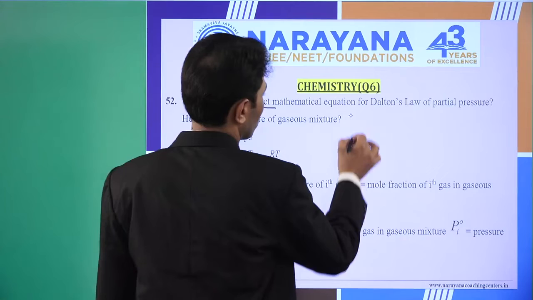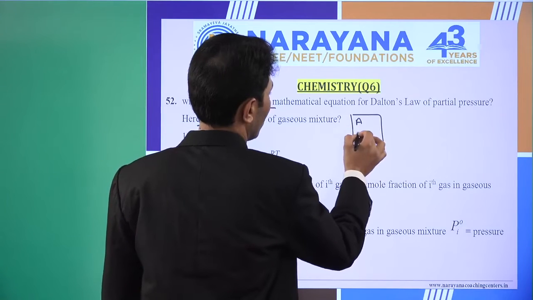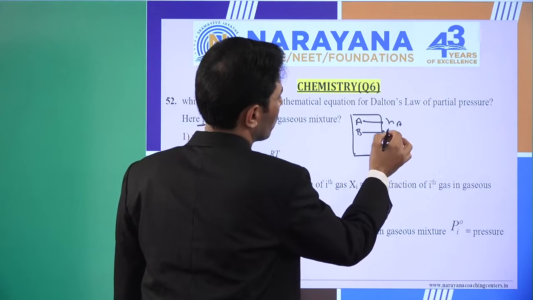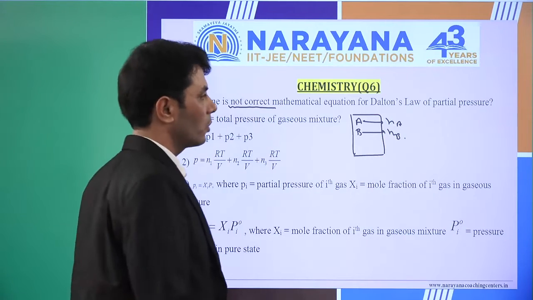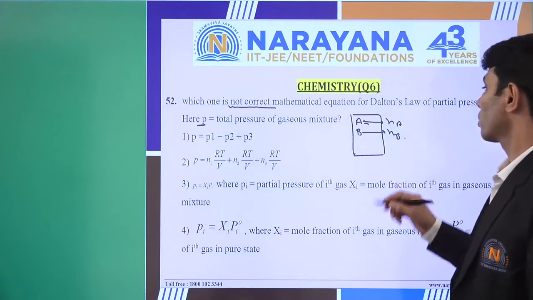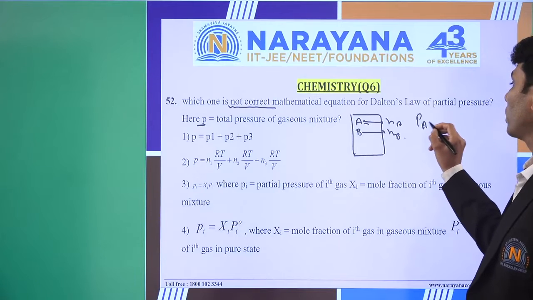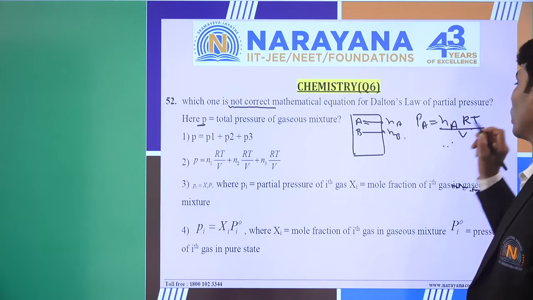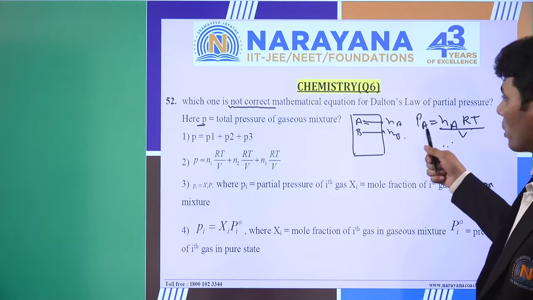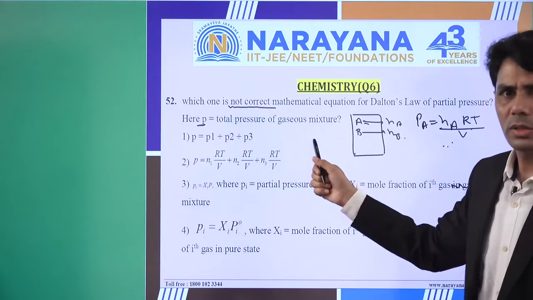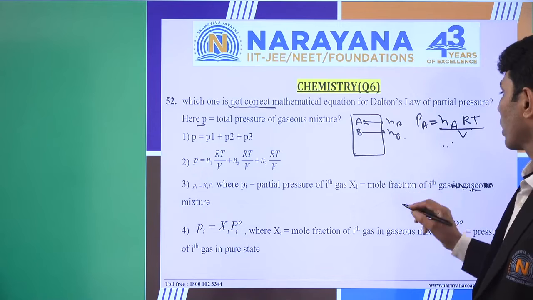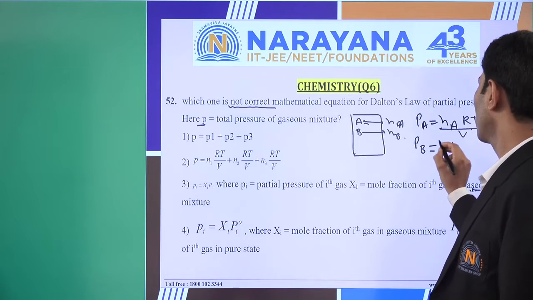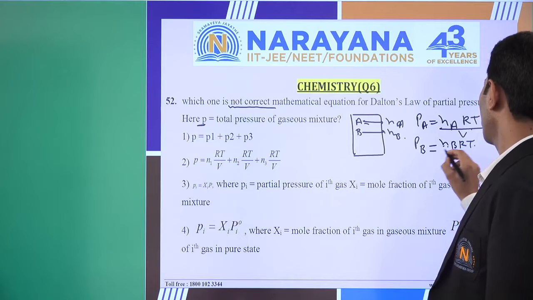So suppose that we assume we have a container in which we have, let's say, A and B, two different gases. There will be some number of moles of gas A and some number of moles of gas B. Suppose that I want to calculate the partial pressure of A, then what will be the expression? PA will be nA RT divided by V, correct? It is the partial pressure of gas A. Suppose that we are saying 1, 2, 3, but we are saying A, B, C. So what is PA? This thing. What will be PB? PB will be nB RT by V.